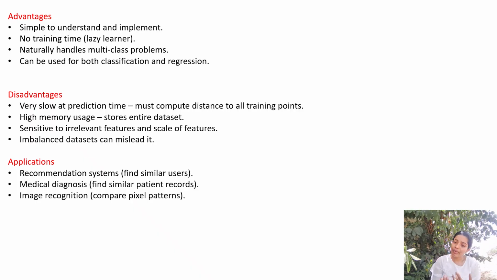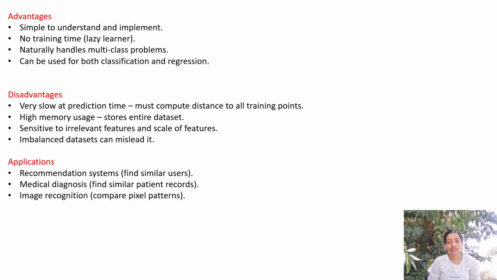Then when there is imbalance in the data, it doesn't understand anything. It just has one principle: pick a value of k, find the distance, sort the distance, pick the k nearest, and then predict which class it will belong to. This is basically the disadvantage, that it doesn't understand anything else. There may be misleading data sets or imbalance in the data set, and the result will easily get affected by that.